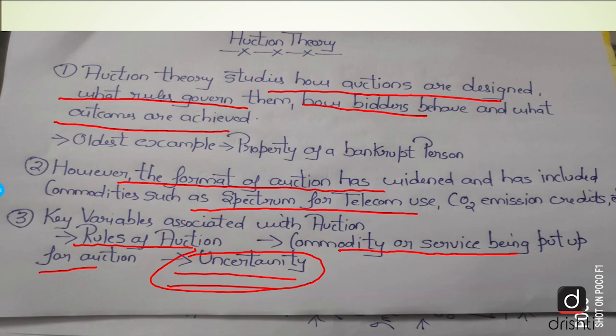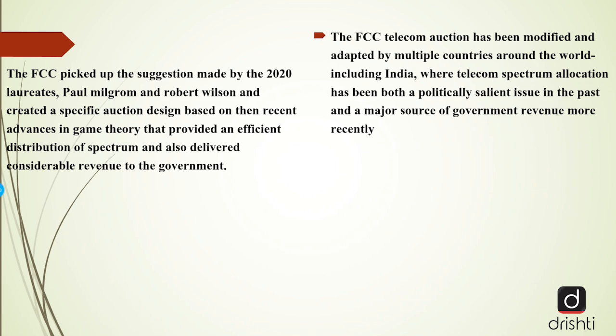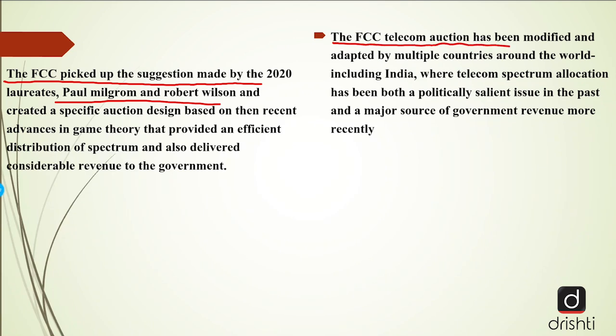So students, this was something about the auction theory, the work which was done by these two economists. Let's move ahead. Now, the FCC picked up the suggestion made by the 2020 laureates, Paul Milgrom and Robert Wilson, like I told you, and it has given a tremendous amount of benefit to the government in terms of revenue. The FCC telecom auction has been modified and adapted by many countries around the world, including India. Like I said, this format of auctioning has since been taken by many countries, including India.